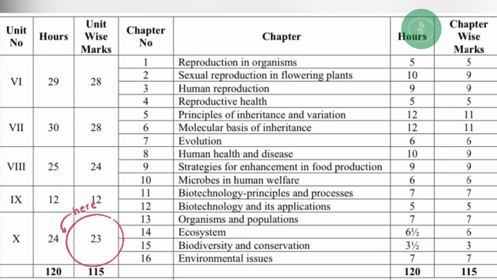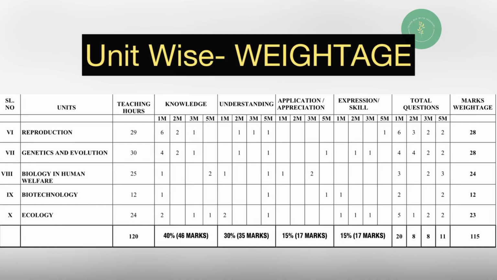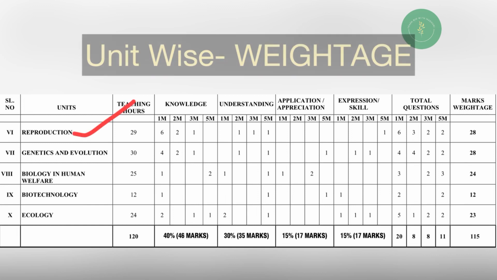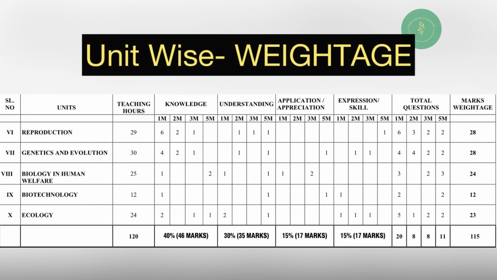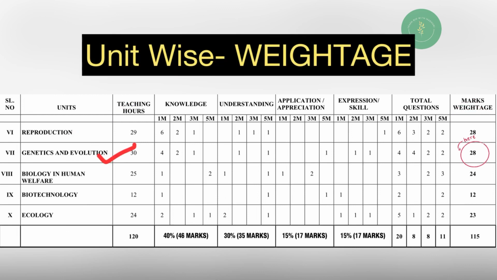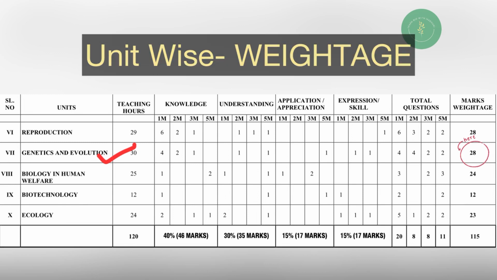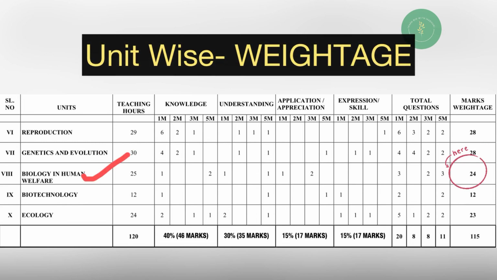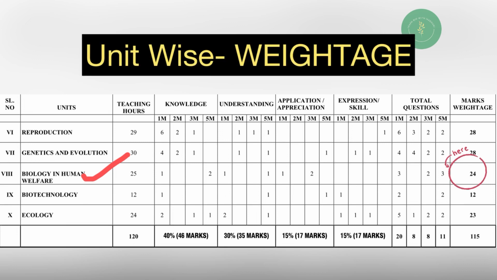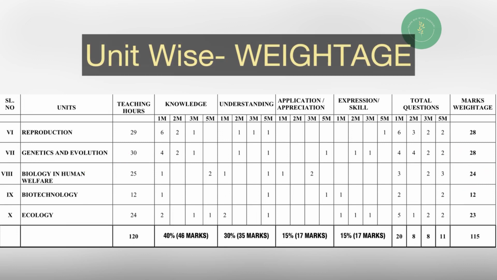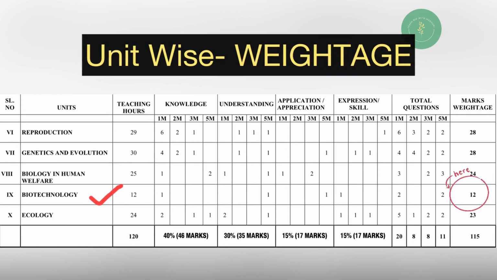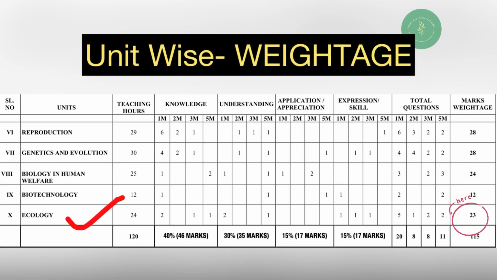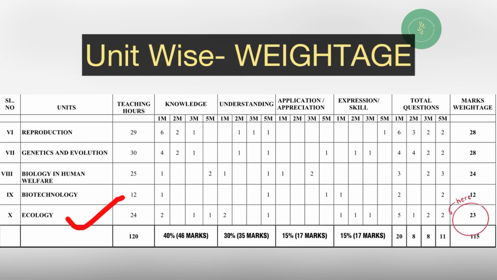If you see on the screen, the total unit-wise marks allotted will be 115 marks. Now focusing on the unit-wise weightage. Unit number 6, Reproduction, the marks weightage given here is 28 marks. Unit number 7, Genetics and Evolution, 28 marks. Unit number 8, Biology and Human Welfare, 24 marks. Unit number 9, Biotechnology, 12 marks. And unit number 10, Ecology, 23 marks.